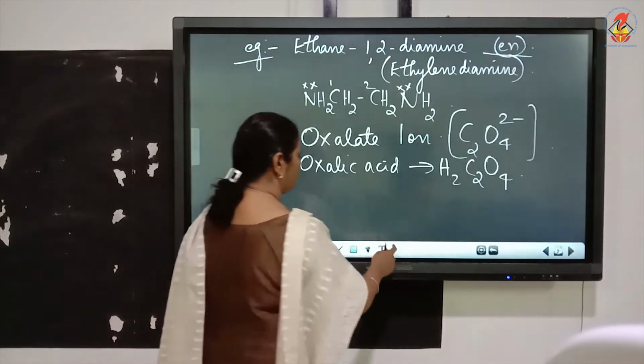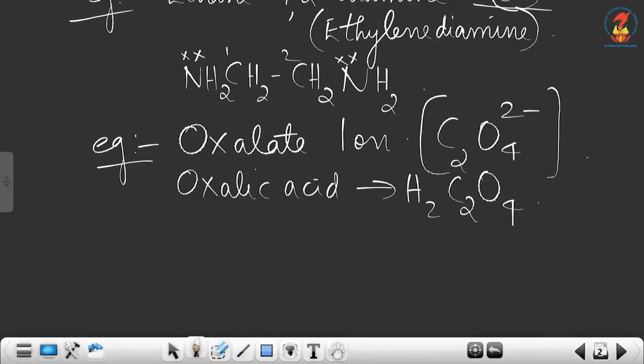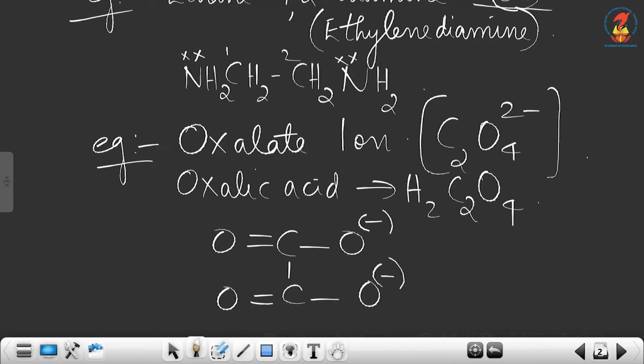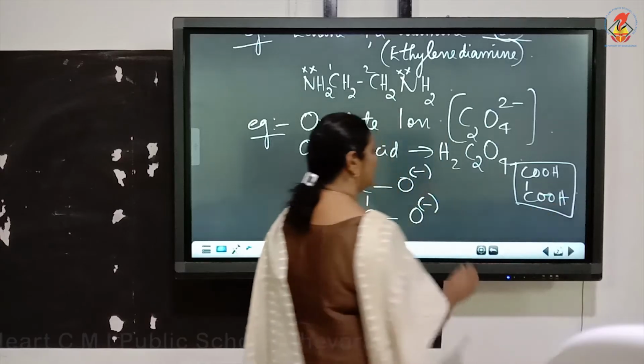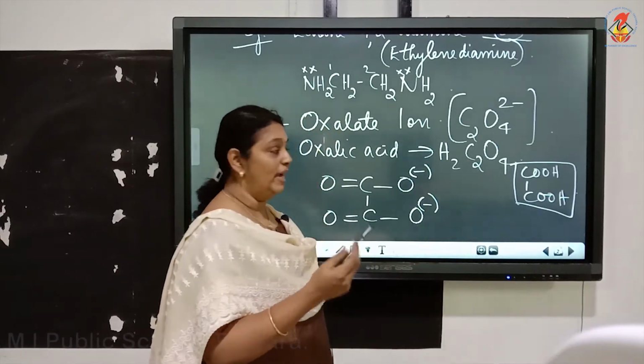Now how will you write the structure of oxalate ion? Structure of oxalate ion is written like this: COO minus, COO minus. Oxalic acid is COOH, COOH. This is oxalic acid. Now oxalate ion is COO minus, COO minus.